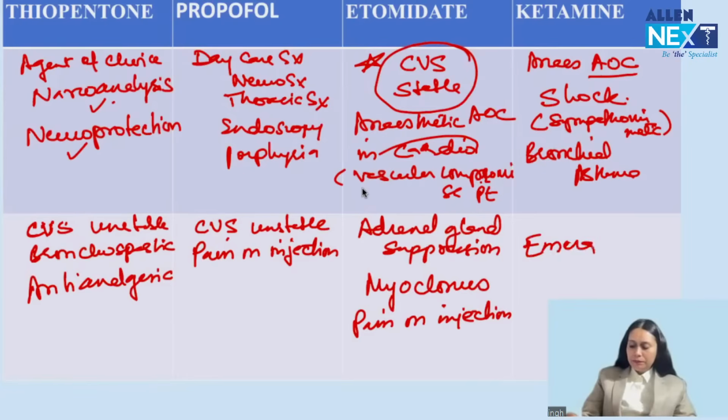So ketamine can cause emergence delirium. Understood this? So these are the important side effects of these four agents that we have to remember. Very, very probable question for your NEET. So this is about our IV agents.